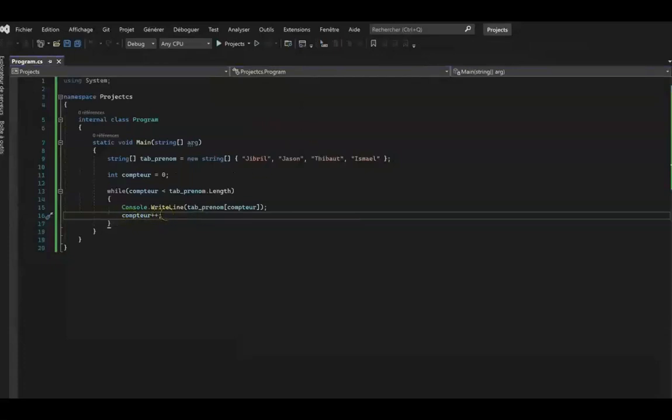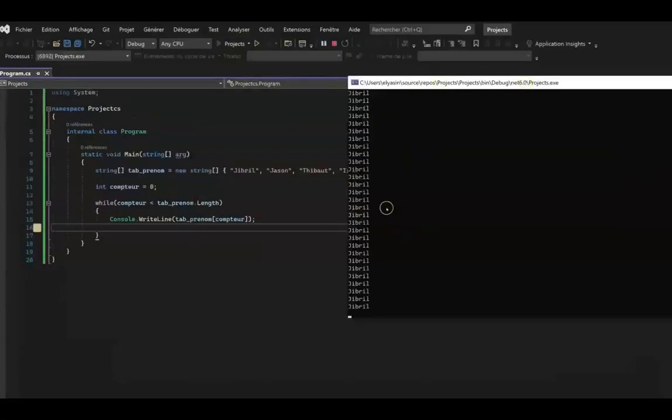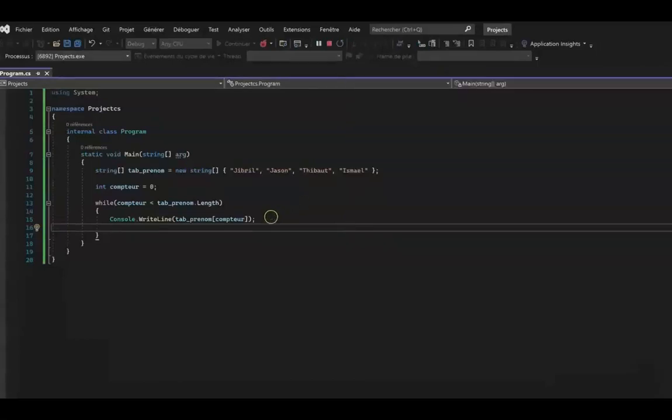To conclude, it is important to know that an error can happen very often when programming. Indeed, you might forget the incrementation of your counter inside the loop to reach the condition put in the parentheses of the while loop. This will cause what is called an infinite loop. Basically, if you forget and run your program, here we have a counter that is equal to 0, and the condition is as long as it is less than the number of values in the array,